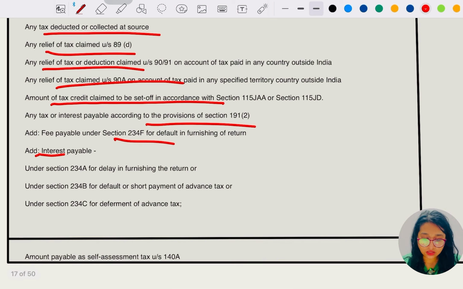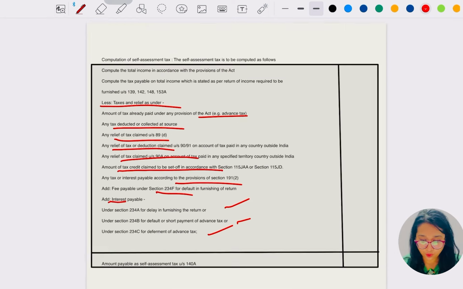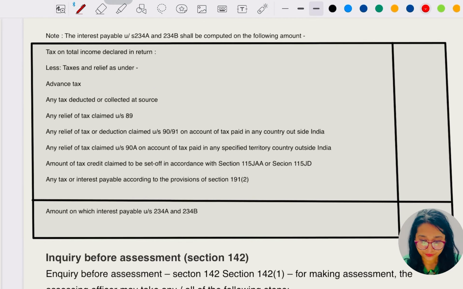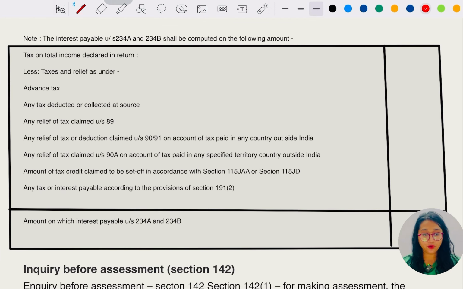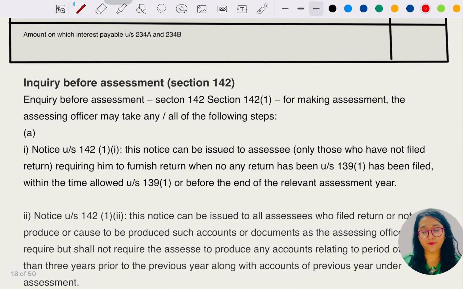And under section 234A for delay in furnishing of the return, shortage of the advance tax was 234B, and 234C for the deferment of advance tax. Remember the percentages, 12, 36, 75 then 100, 15, 45, 75 and then 100. Okay, hope this up to here is clear, and this is how to compute the interest payable under sections 234A and 234B. Now we know this. So this is the computation format. Okay, let's go for